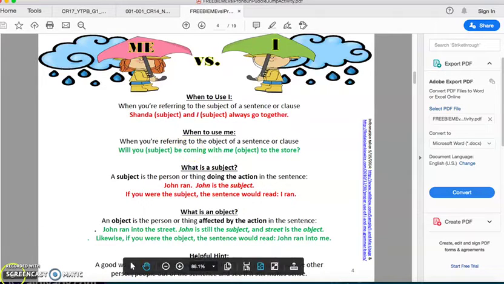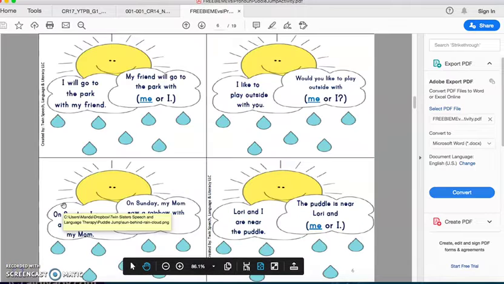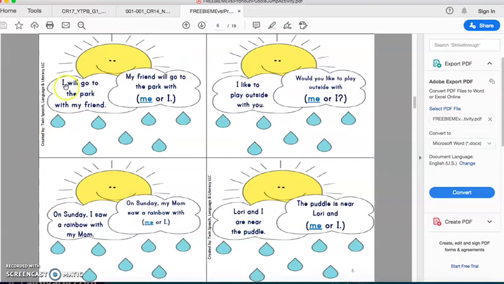Okay. Now let's see some examples. Now let's see this example here. I will go to the park with my friend. So here I'm telling you, I will go. Now let's see here. My friend will go to the park with, do I say with I or with me?